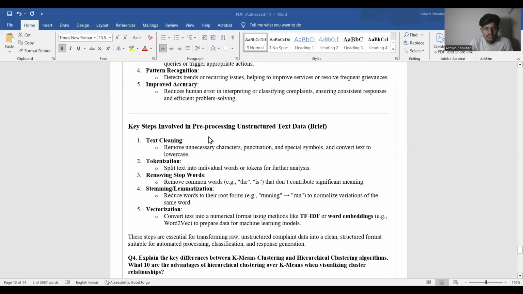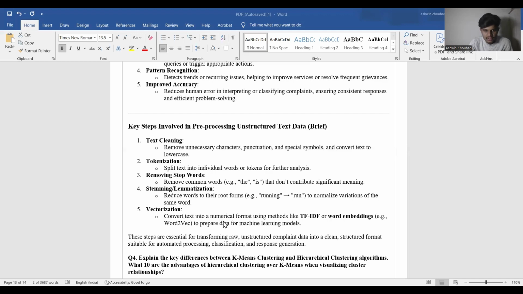Key steps involved in pre-processing unstructured text data, in brief. Text cleaning: remove unnecessary characters, punctuation and special symbols, and convert text into lowercase. Tokenization: split text into individual words or tokens for further analysis. Removing stop words: remove common words, for example the, is, that don't contribute significant meaning. Stemming and lemmatization: reduce words to their root form. Example: running is converted to run, to normalize variations of the same word.